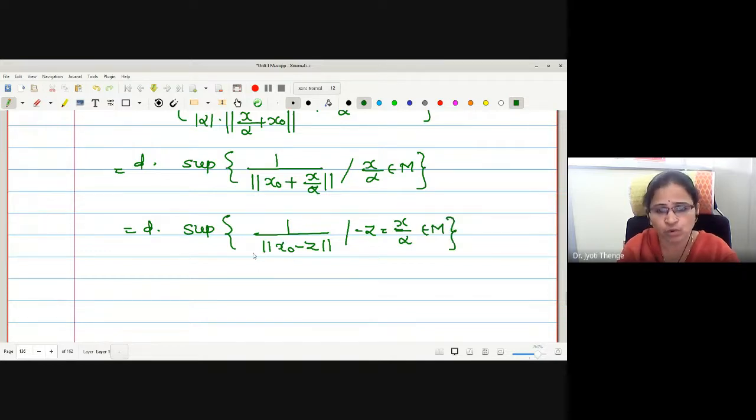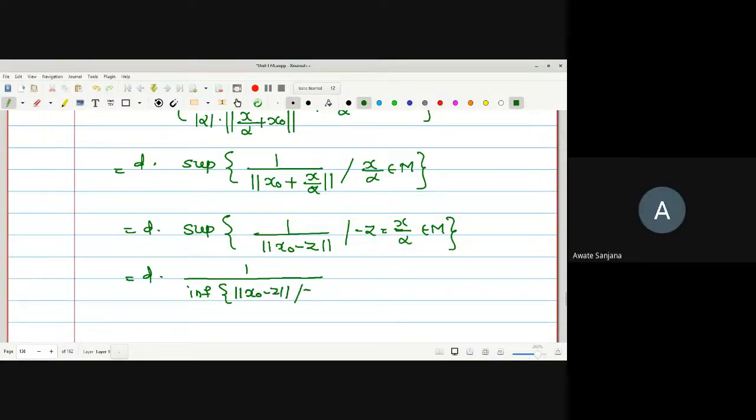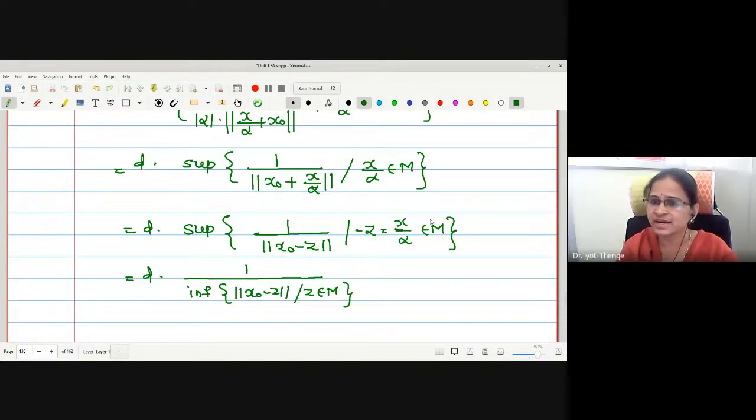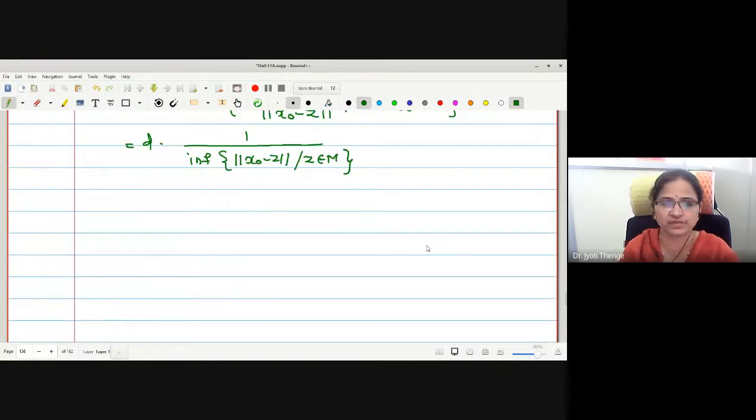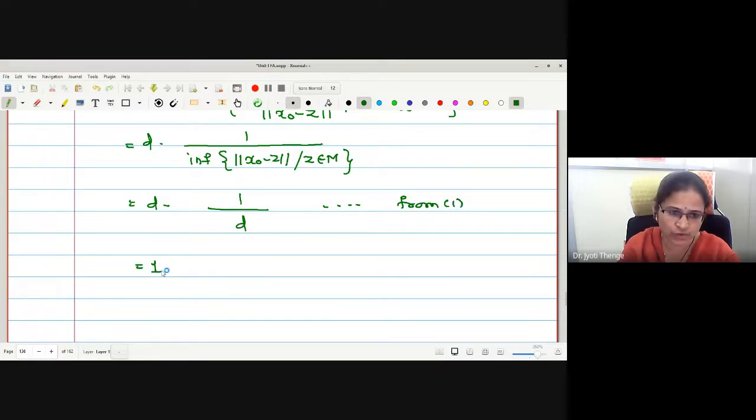Is it okay? Now looking at this, this is the supremum of the elements of the type reciprocal. Therefore, can I write this as 1 upon infimum of the corresponding elements? Is this relation okay to everyone? Minus z is in m. Can I write z is in m now? If minus z is in M, surely z will be in M. Now what this is nothing but d, no? Infimum. And hence we were getting the value as 1.